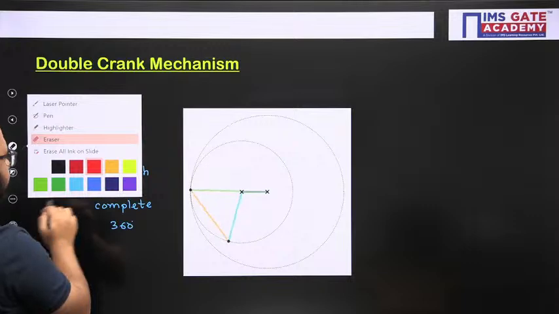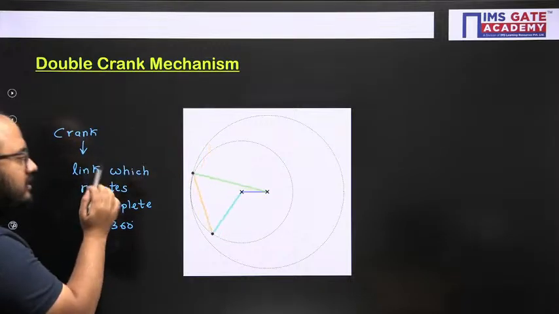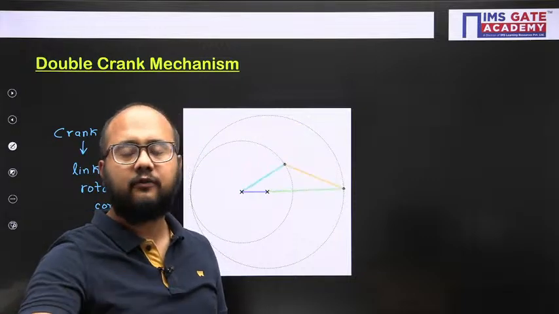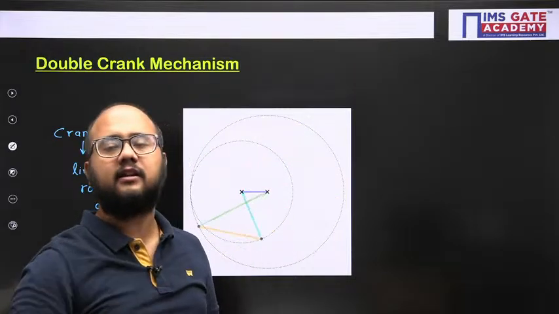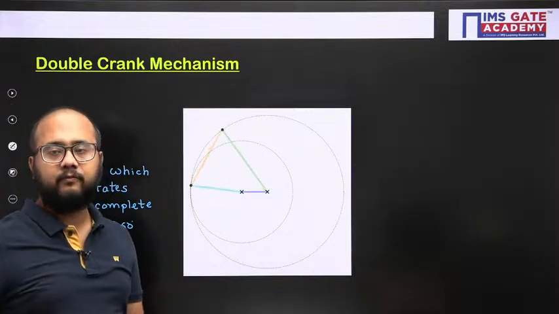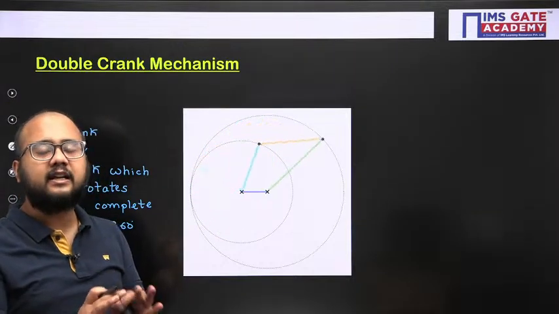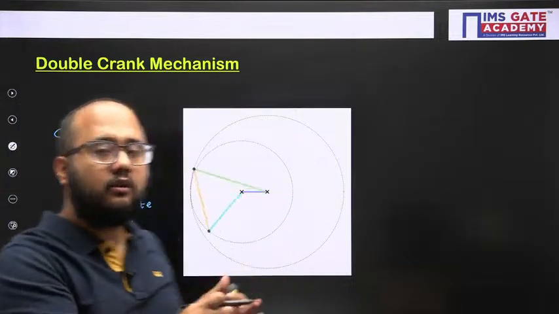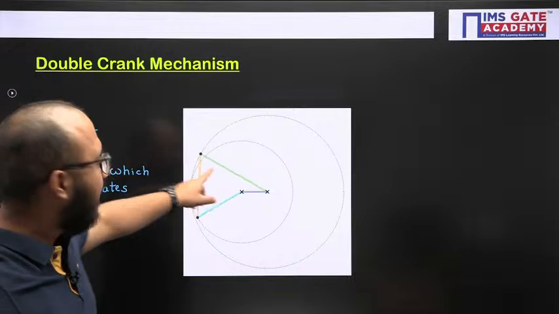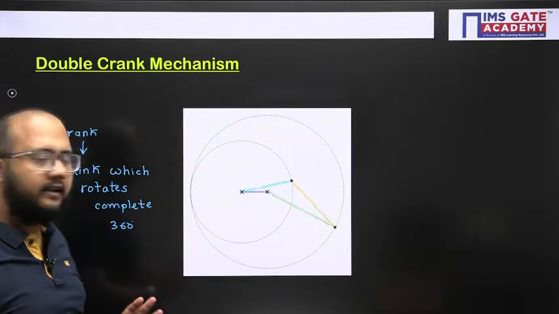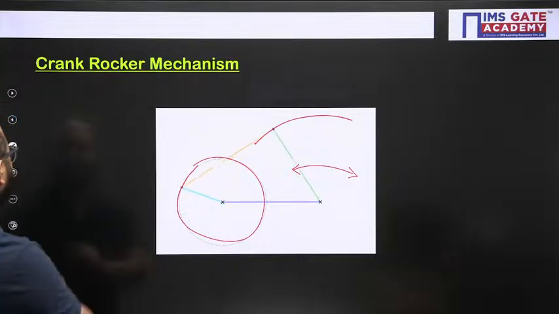All this basic understanding of mechanisms will get clear once you see the mechanisms. Once you see the mechanism in front of you, everything in this simple mechanism chapter will become very easy for you. You will never feel that it is confusing or difficult, because in front of you, you have seen how the links are moving with respect to each other. Everything is clear. Right? So crank rocker is also clear.